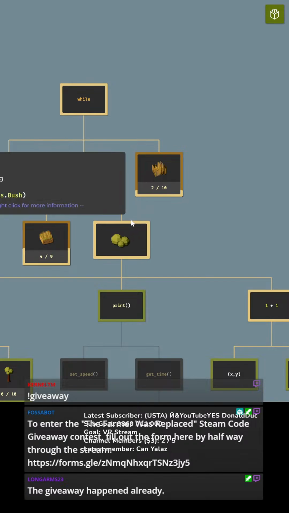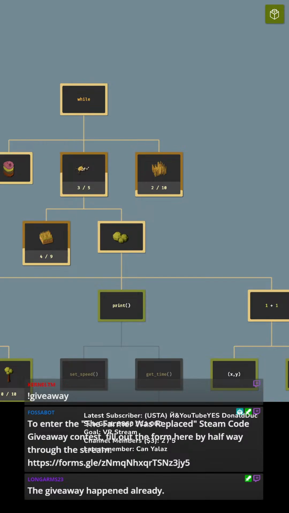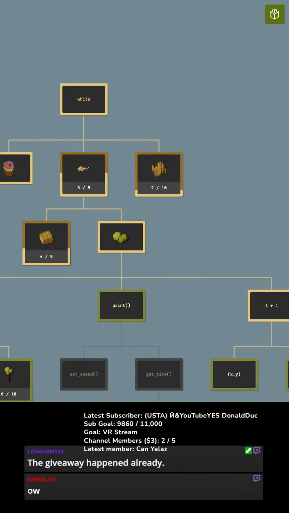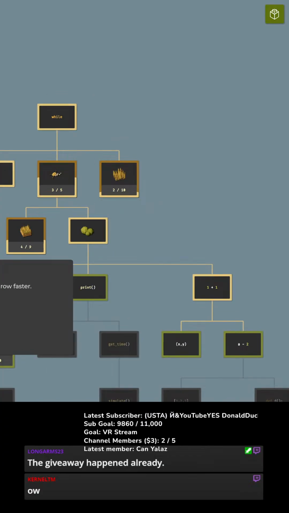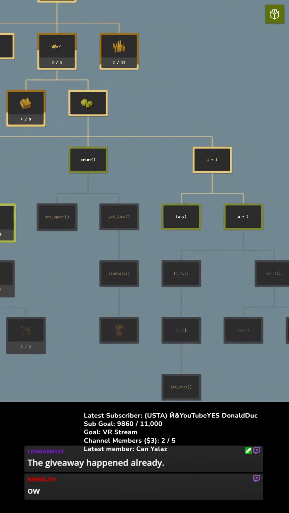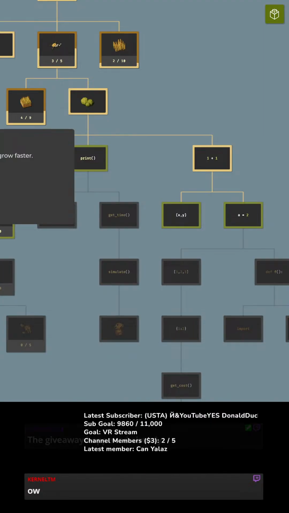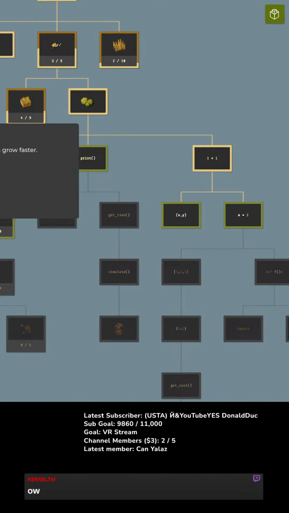Alright, so now, let's see here. Carrots increases the yield and cost. Carrots. Okay, 100% to 200%. Yeah, let's do that. We're gonna upgrade our carrots. Watering. Water the plants to make them grow faster. Okay. So, use item, items.water.